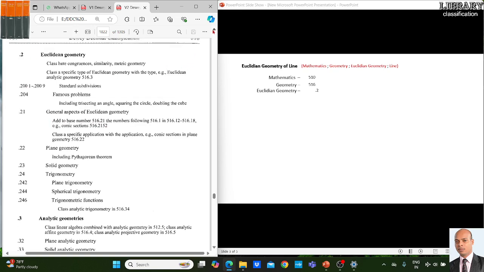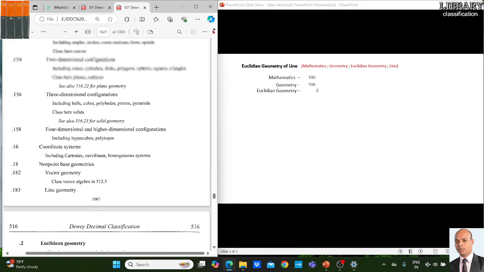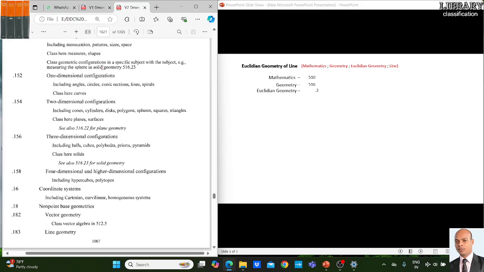So here 516.2, 516.21. Now we move to 516.12. Here the 516.12 is the line geometry. This is a 183. This is the line geometry, right? So we are supposed to note down.